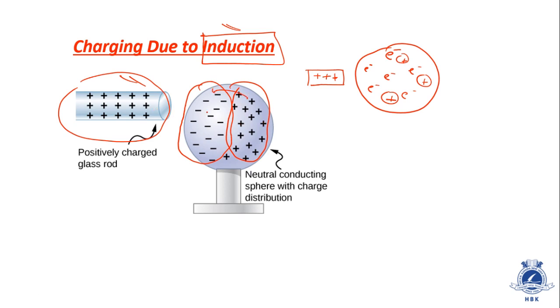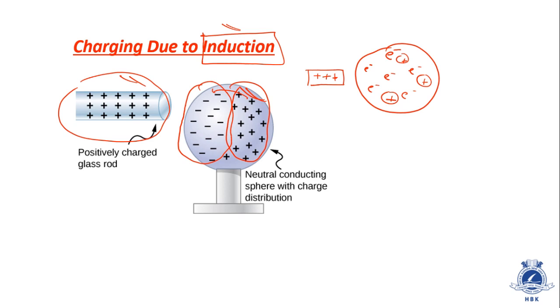This region is not positive because positive charges are migrating. The positive charge will never migrate. Only electrons are the ones which move from one place to another. So the electrons are moving away, and as a result the region on the right side gets positive charge.